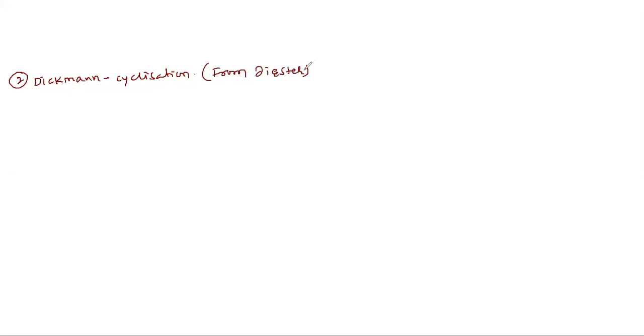From diesters. Yes, listen first, write afterwards.